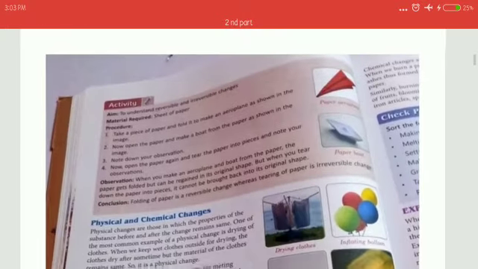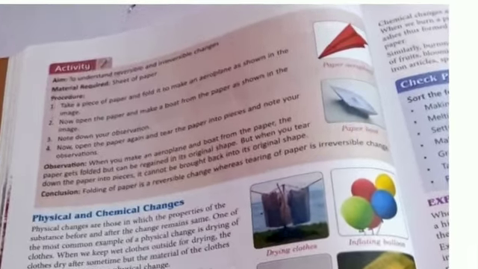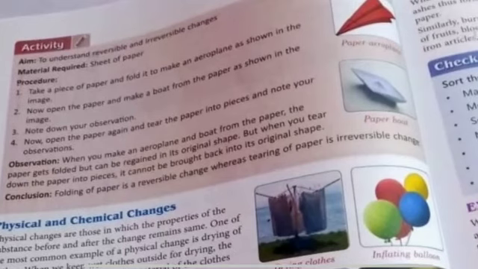Okay. Now there is an activity to understand irreversible and reversible change. Material required is only a sheet of paper. Take a piece of paper and fold to make an aeroplane as you always make, shown in the picture.